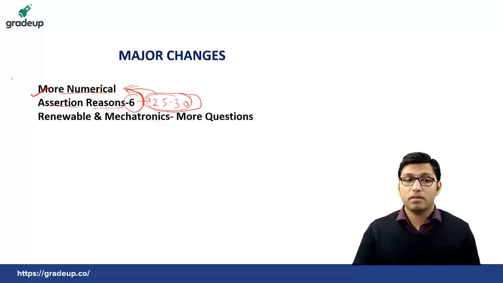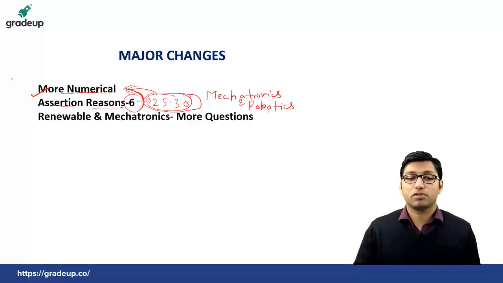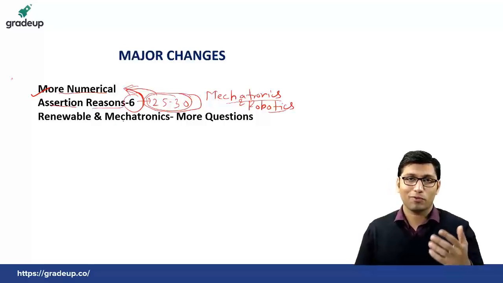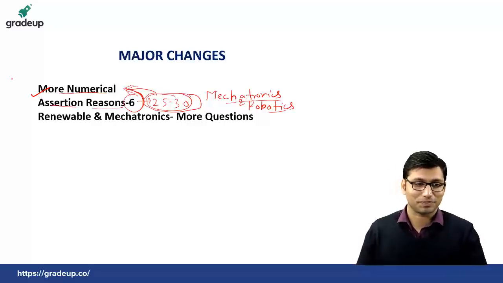You can't believe this, that the assertion reason questions were from mechatronics and robotics. Mechatronics and robotics was the subject from which the 6 assertion reason type questions were there. So you can't ignore any subject if you are going for the ESE examination.